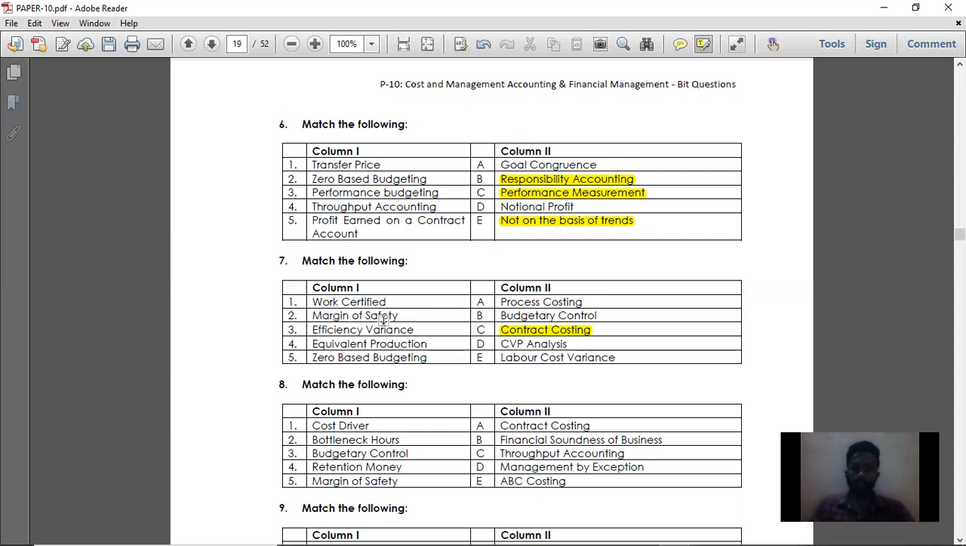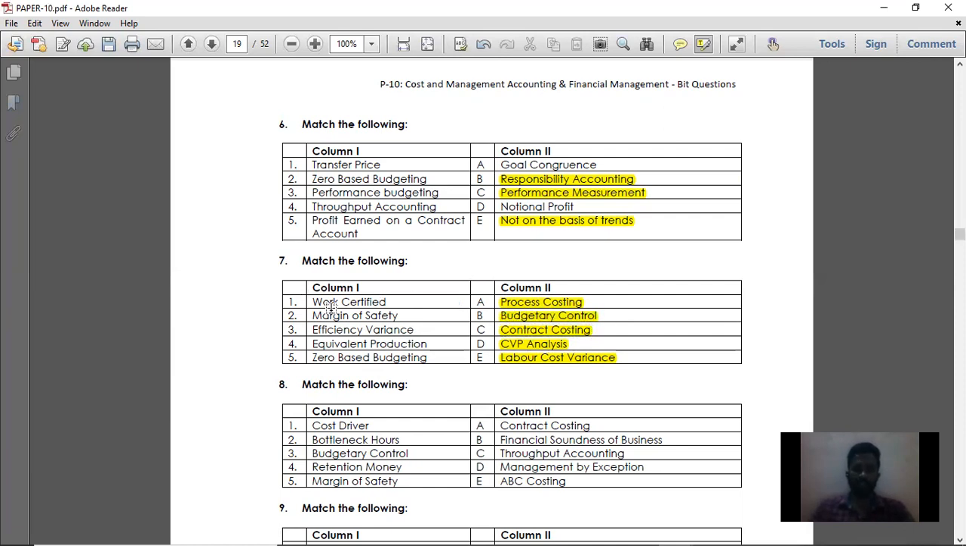Then margin of safety. Margin of safety is dealt with in CVP analysis, that's cost-volume-profit analysis. So next, efficiency variance. Efficiency variance is nothing but labor cost variance. Then equivalent production, we are using it in process costing. Then zero-based budgeting, we are using it in budgetary control. So they are just asking the chapter name.